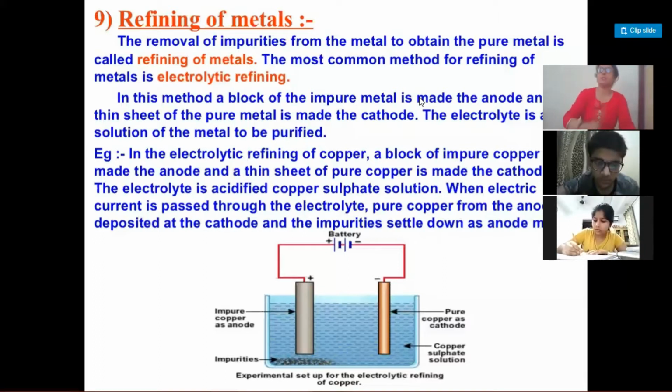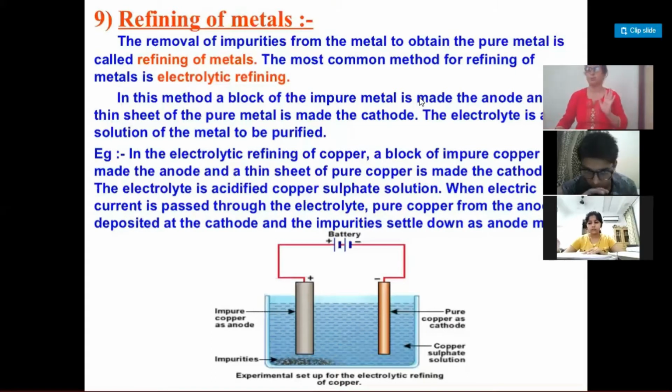Now how can we separate out those impurities? For that we use the third step, which is called refining of impure metal. For extraction of metal we use the first step, then the second step, and then the third step, which today we are going to discuss.